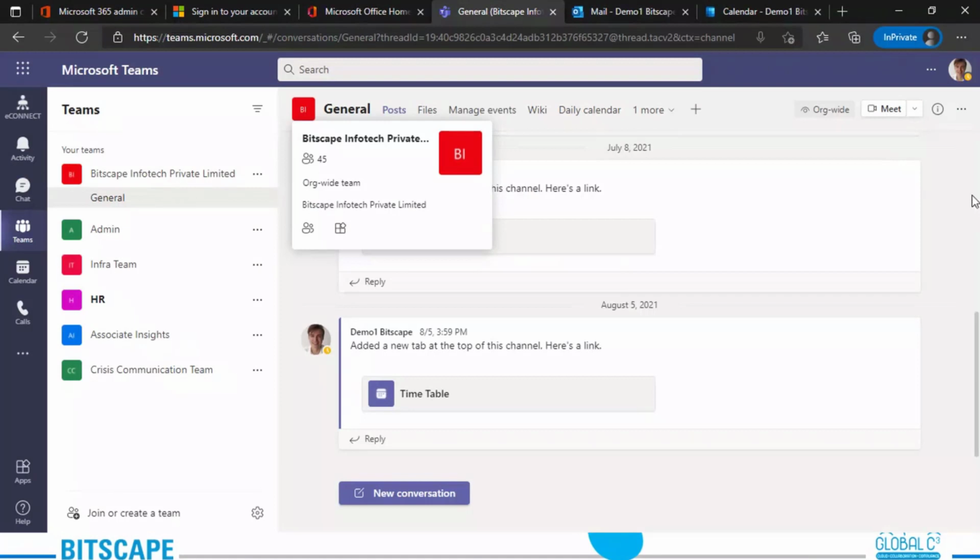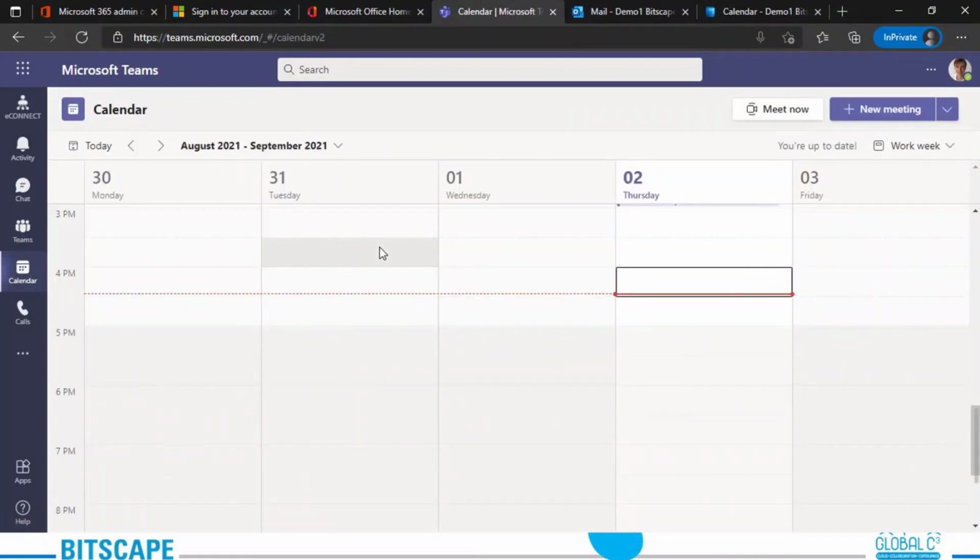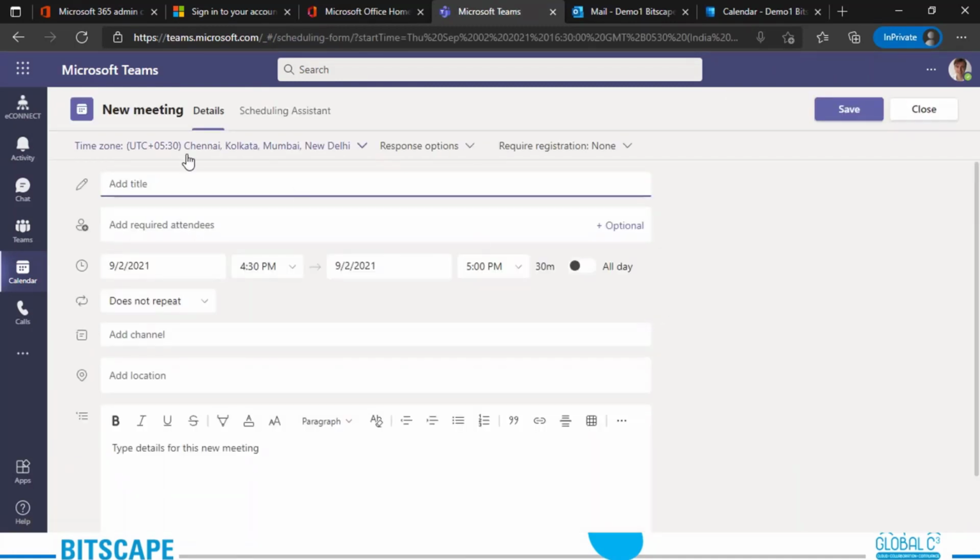Here I am on my Teams environment. Let me go back to the calendar. All right, please note we again have two options: either you schedule a meeting or you do an instant meeting. The options for both of them remain the same. Now let me show you what we can do. For example, I'm creating a new meeting right now. Let's say we are doing a scheduled meeting.